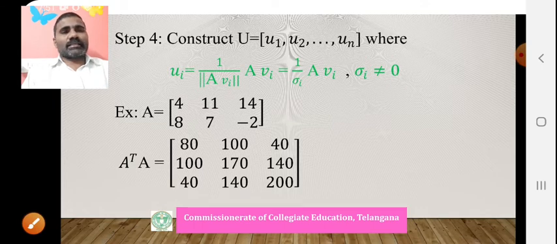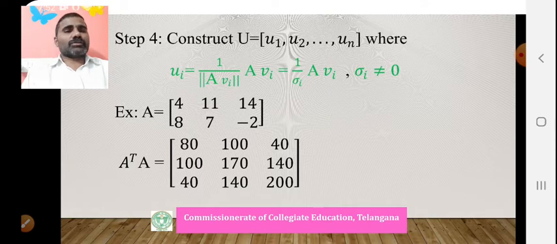Now we can consider a problem. For example, A equals 4, 11, 14, 8, 7 and minus 2. Then A transpose A is given by 80, 100, 40, 100, 170, 140, 40, 140, 200.